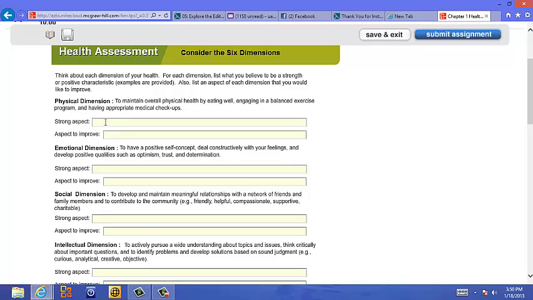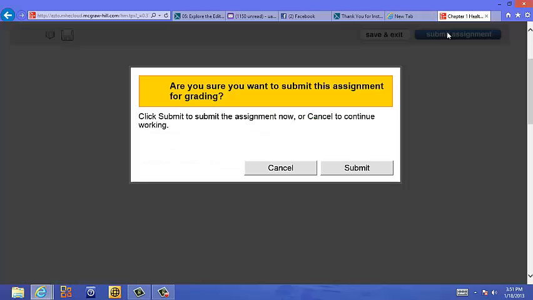And now if I was to answer this like this, answer whatever, I am strong, strong aspect, I exercise daily, alright, strength training, cardio, alright, etc. You want to write a good answer here though. And then I would just go ahead and hit submit assignment. Now remember, I'll get whatever points for this assignment that the instructor, myself, decides to give you.